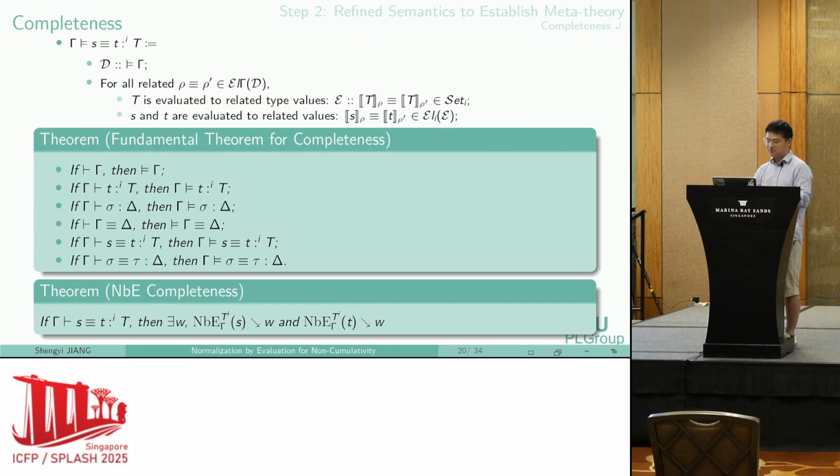With the help of the PER model, we can develop a semantic judgment, which says every two syntactically equivalent terms are evaluated to related values. We can build this semantic judgment, which is called the fundamental theorem of completeness. And NBE's completeness is a corollary of this fundamental theorem.